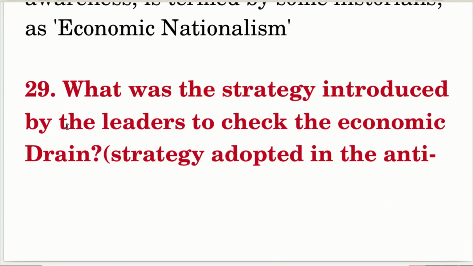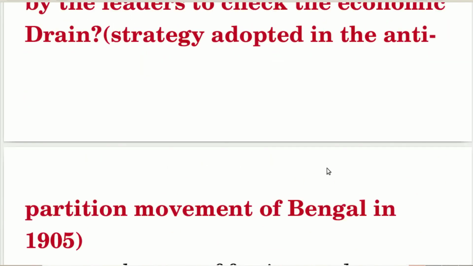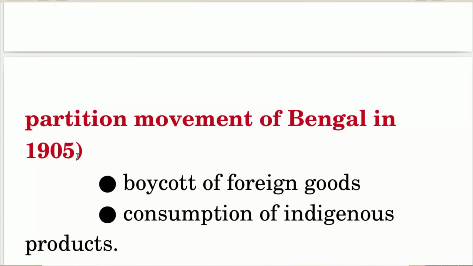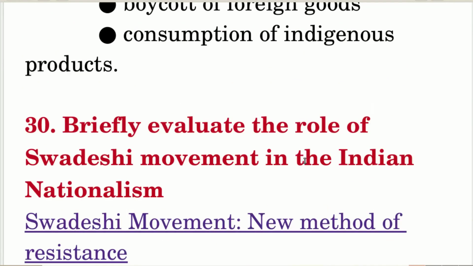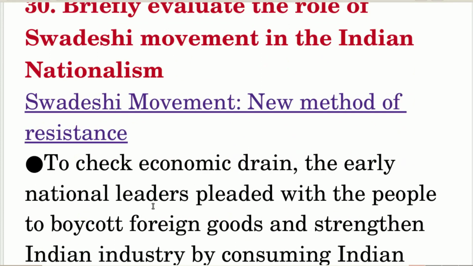What was the strategy introduced by the leaders to check the economic drain? Strategy adopted in the anti-partition movement of Bengal in 1905: boycott of foreign goods, consumption of indigenous products. Briefly evaluate the role of the Swadeshi movement in Indian nationalism. Swadeshi movement, a new method of resistance.